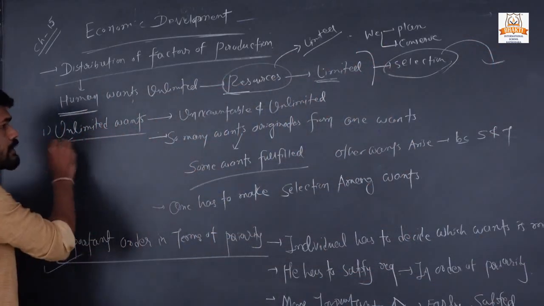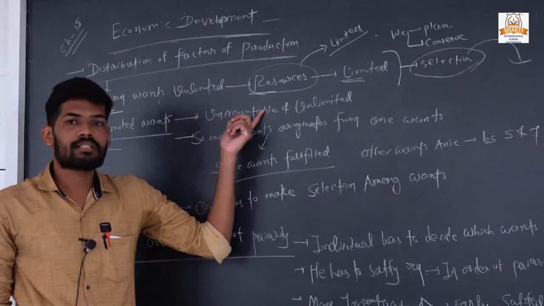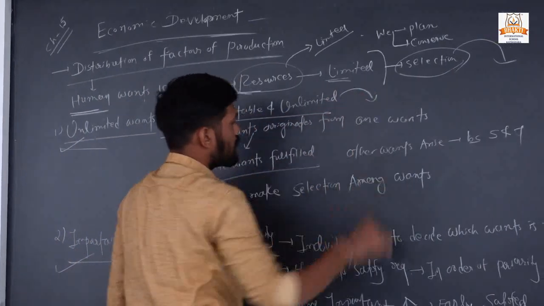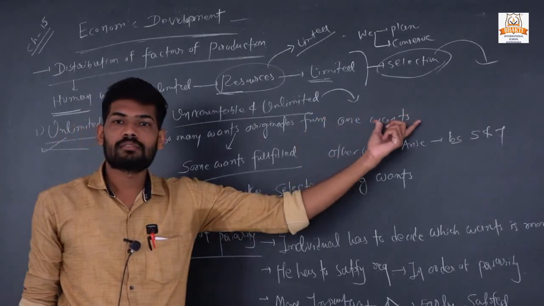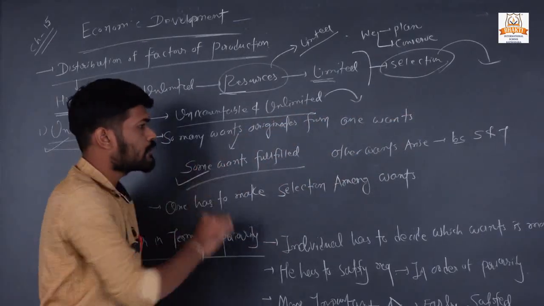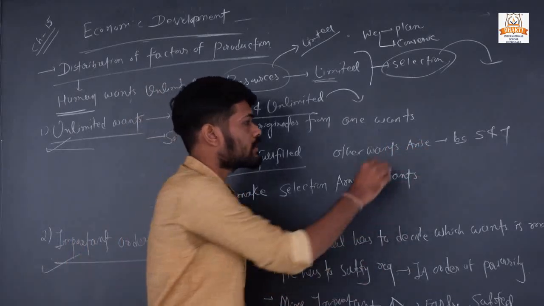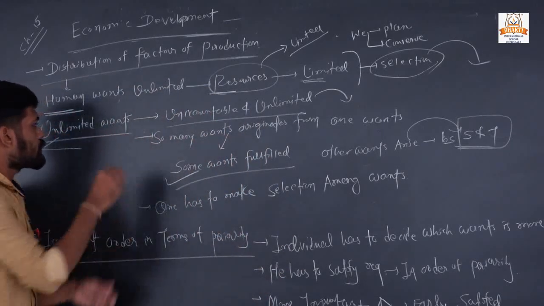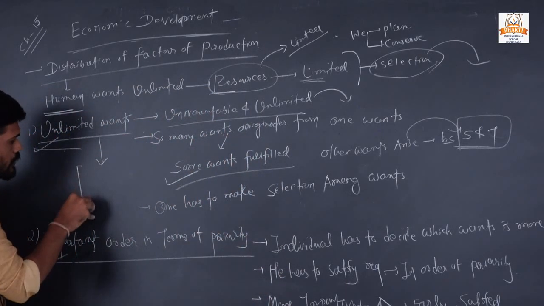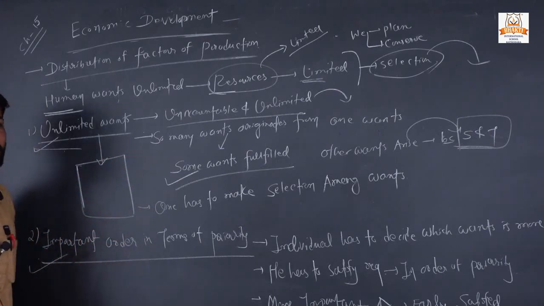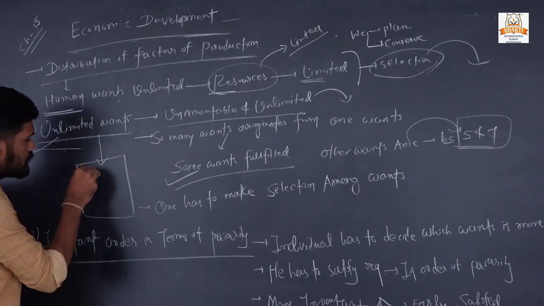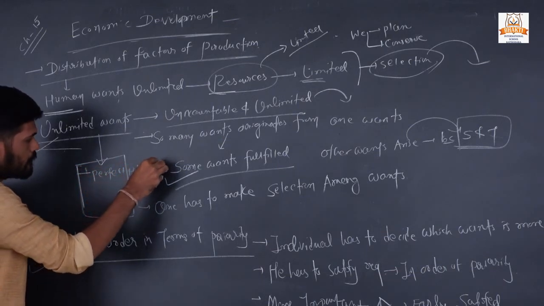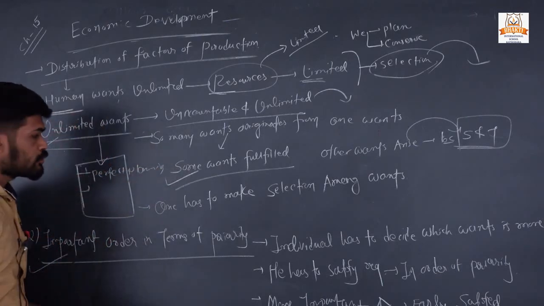Okay, first is unlimited wants. Human wants are uncountable and unlimited. So from one want, so many wants originate. Out of these, some wants are fulfilled, while other wants arise because of science and technology. So what humans should do is make a priority list of these resources, and he or she should make perfect planning and conservation of these resources.